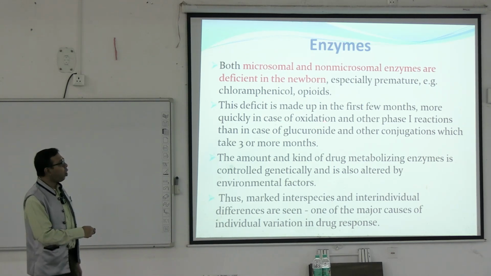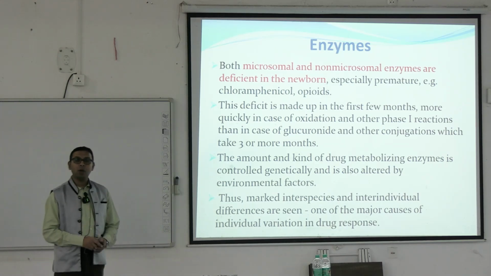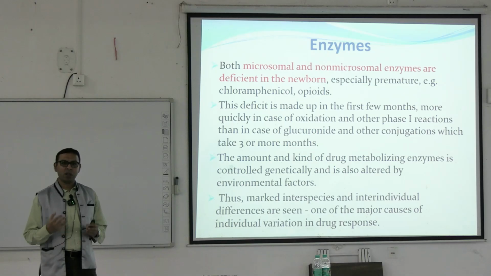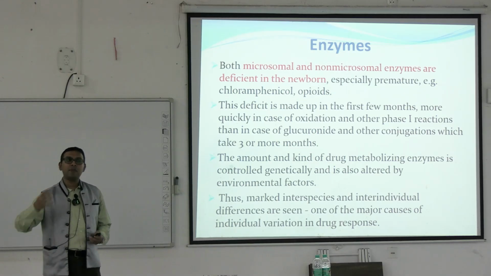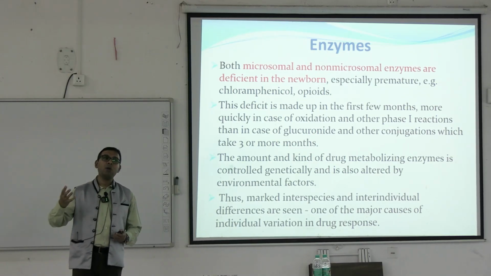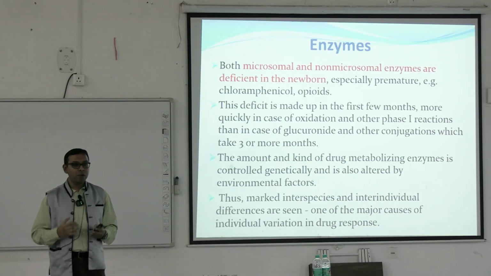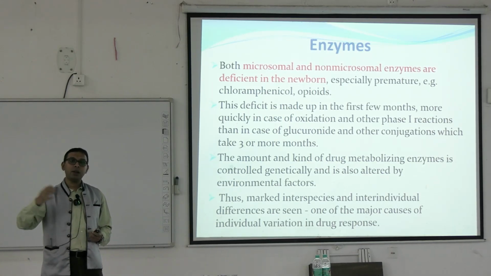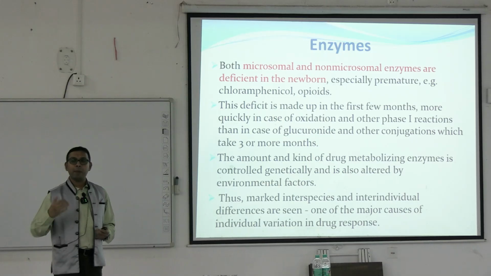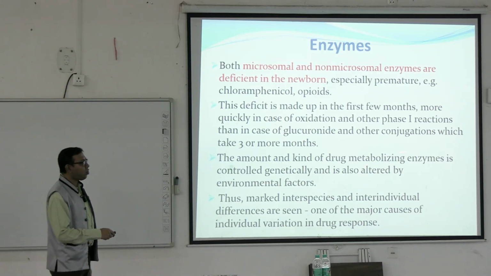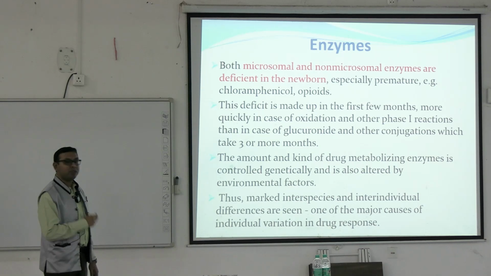It happens more quickly in the case of oxidation and other phase 1 reactions than in the case of glucuronidation, because in oxidation reactions, the cytochrome P450 is very important for survival, because all the different types of xenobiotics are already introduced to the baby. Whenever the baby is taking some outside food, there will be introduction of different types of other materials. So they have to be metabolized. That's why.